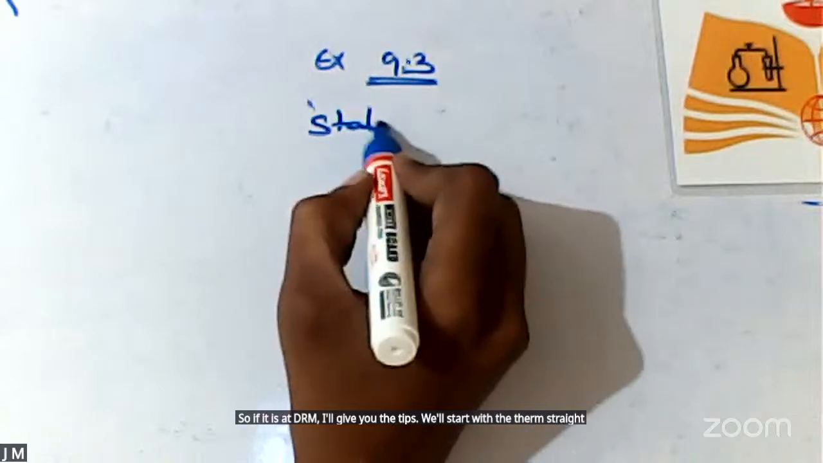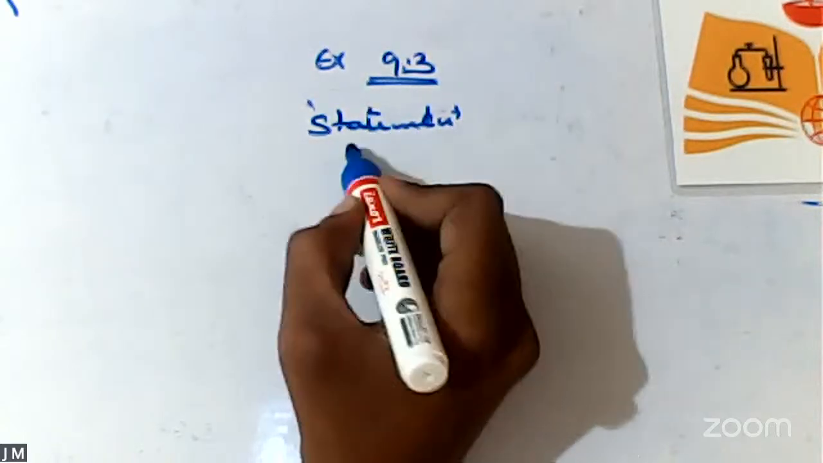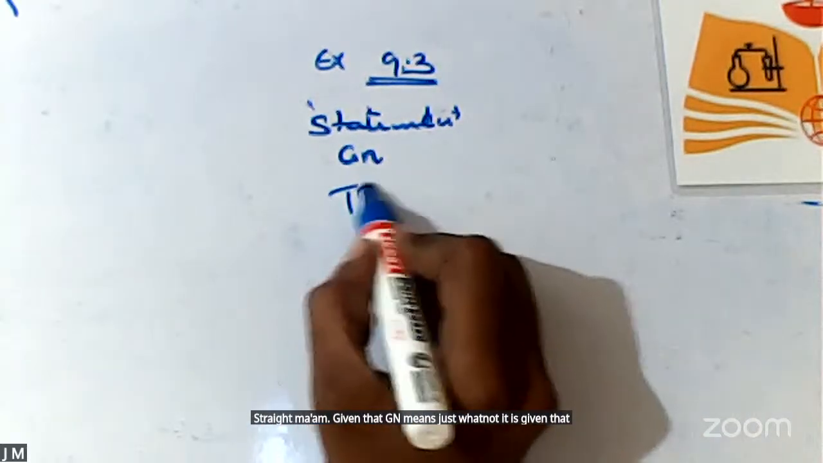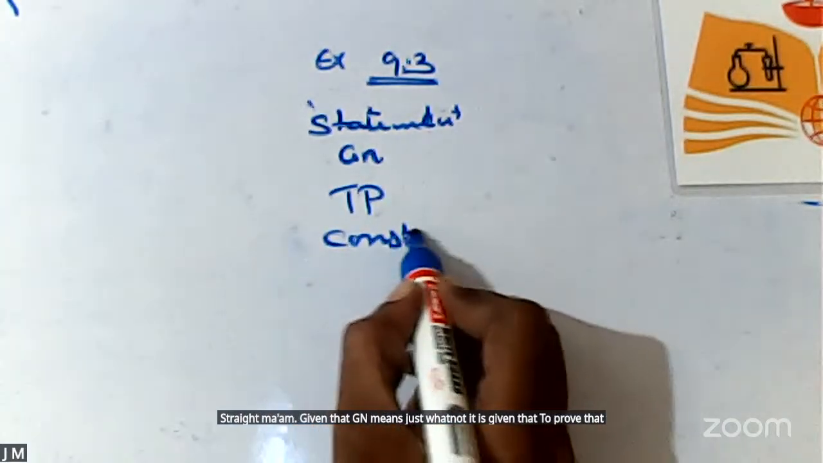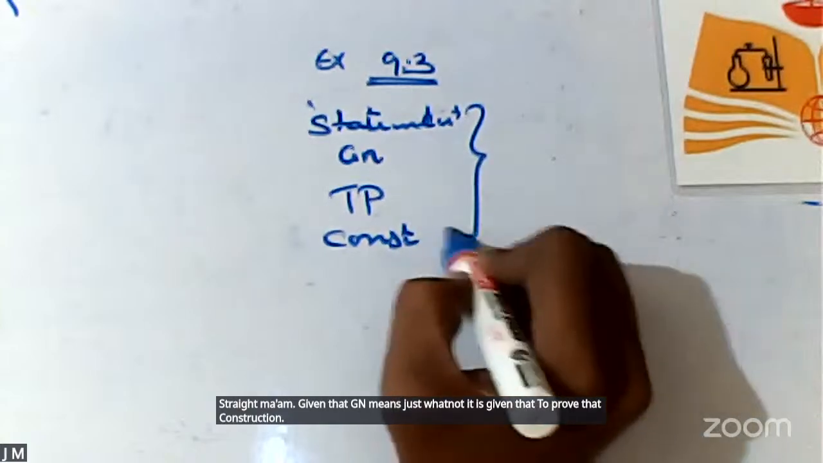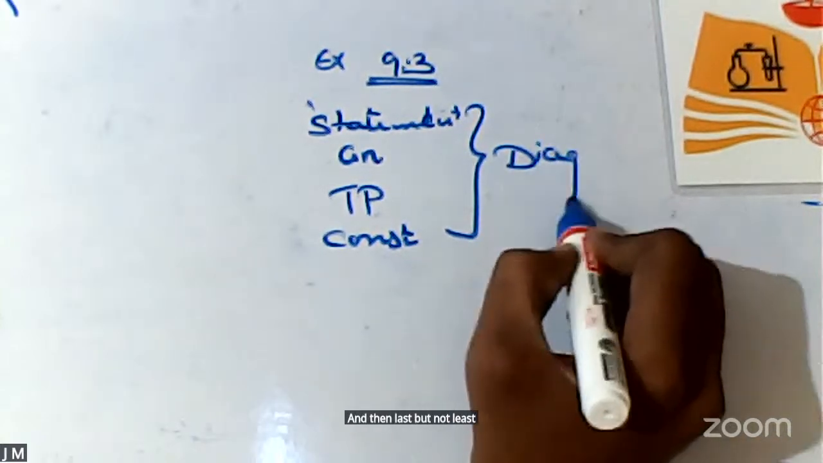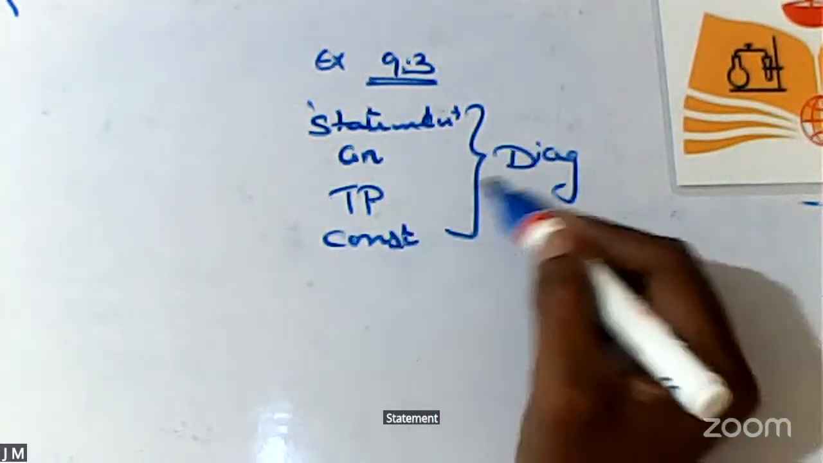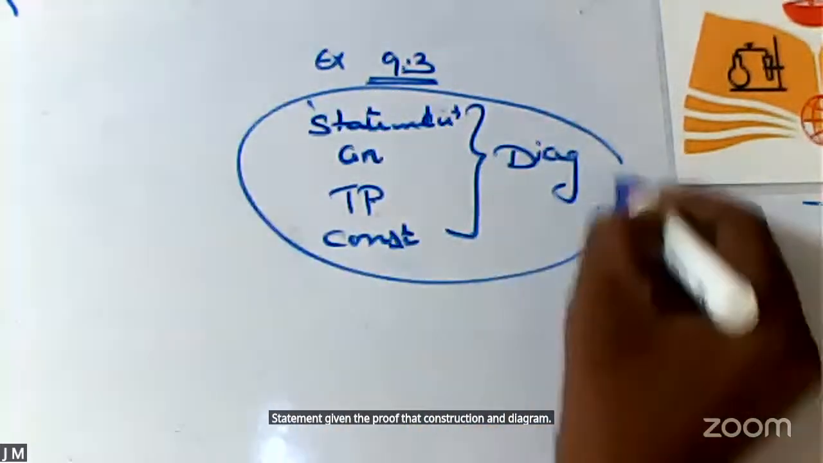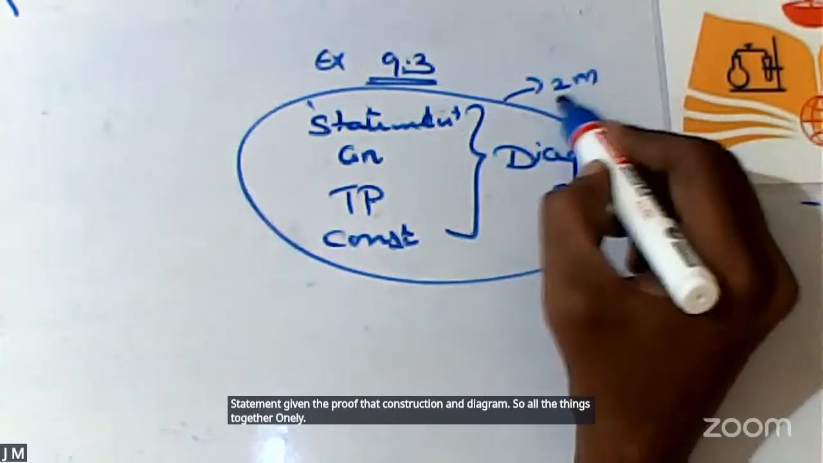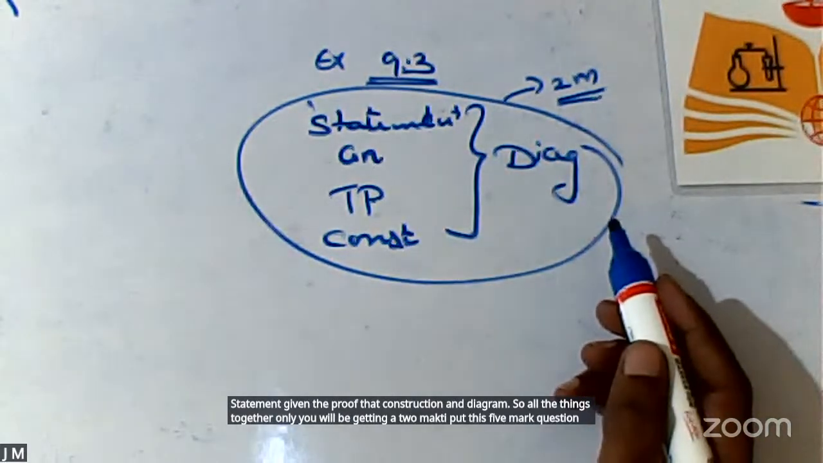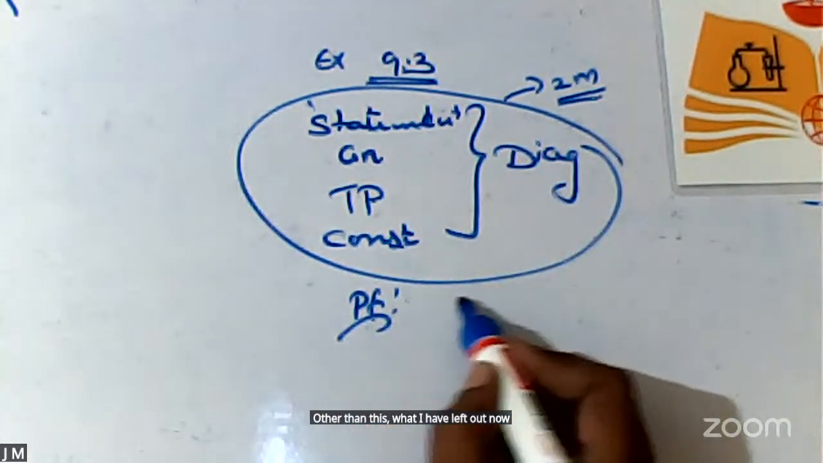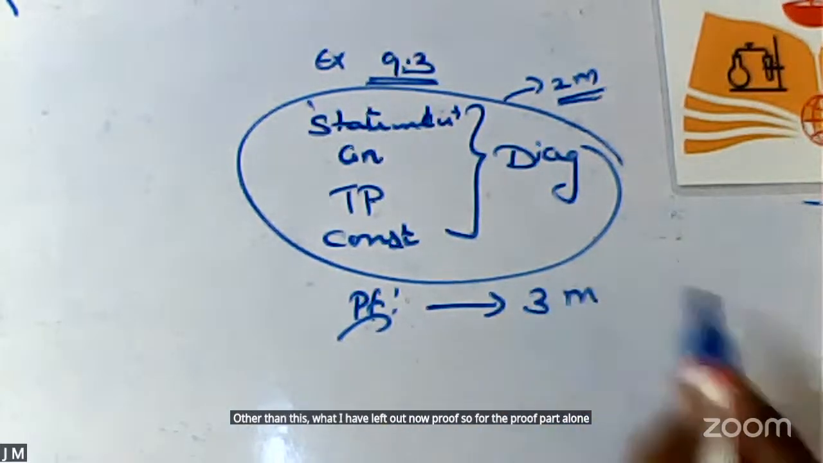Statement, given that, prove that, construction, and then last but not least, diagram. Am I clear? Statement, given that, prove that, construction and diagram. All these things together give you 2 marks, if it is a 5-mark question. Other than this, what I have left out is the proof. For the proof part alone, you will be getting 3 marks.